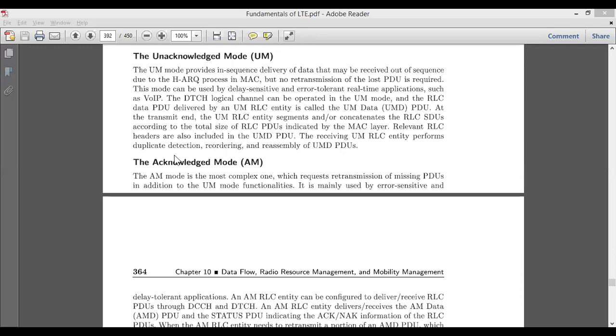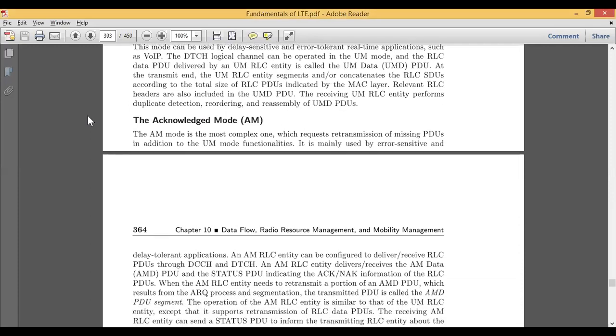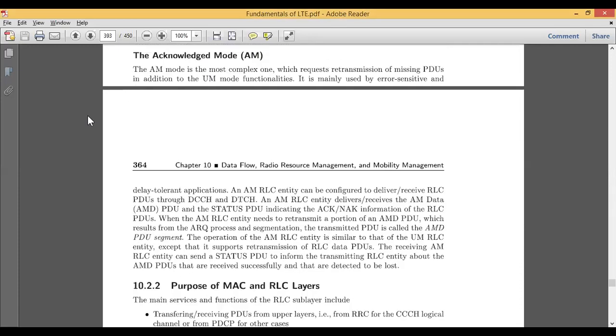The last type of mode is acknowledged mode, represented by AM. This is a bit more complex compared to the other modes, where retransmission of a missing PDU is required, or it will give you some kind of request for retransmission.